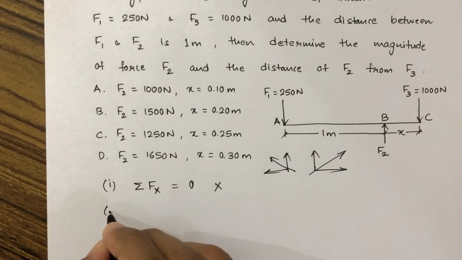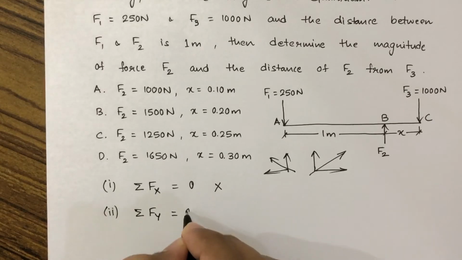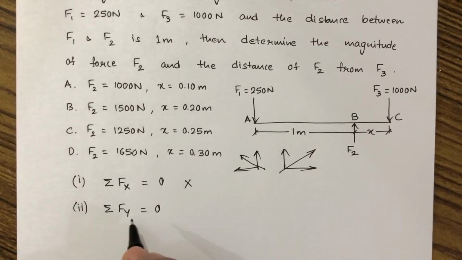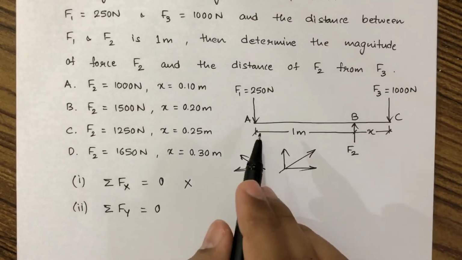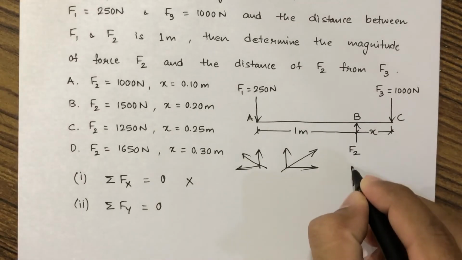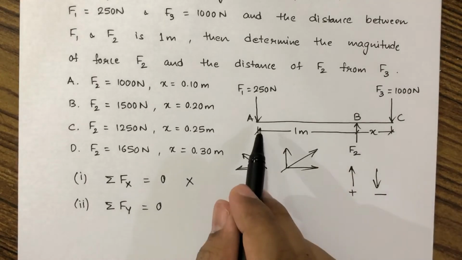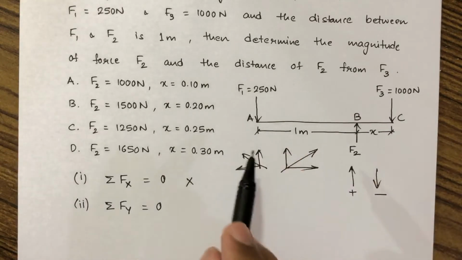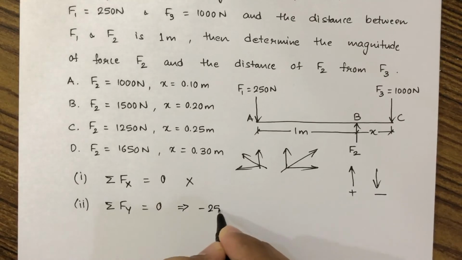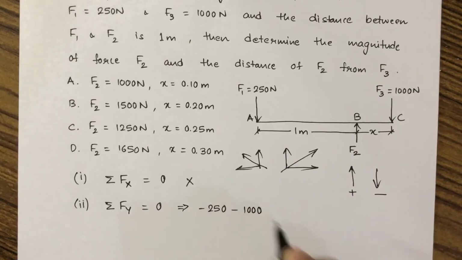The second condition of equilibrium says that the algebraic sum of vertical components should be equal to 0, that is summation Fy equal to 0. Fy means all the vertical components of forces. Upward going forces will be plus and downward going will be minus. So this 250 is going downwards, so this will be minus 250. This 1000 is also going downwards, so this will be minus 1000.